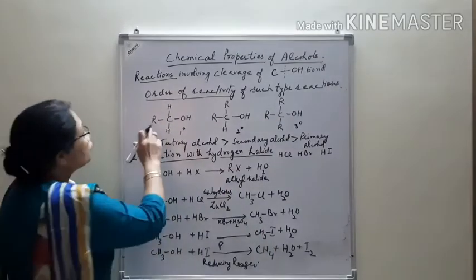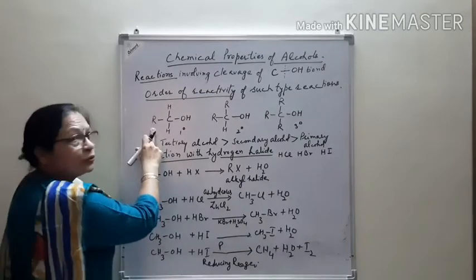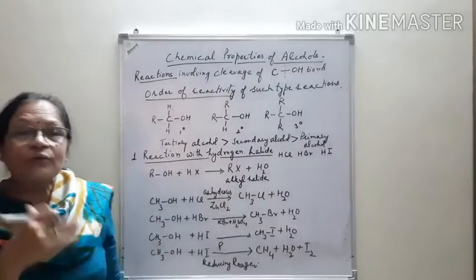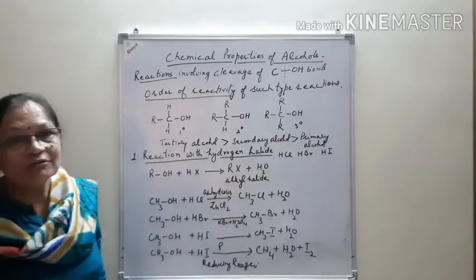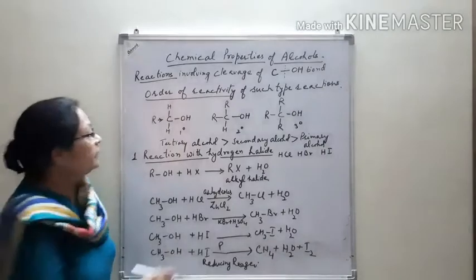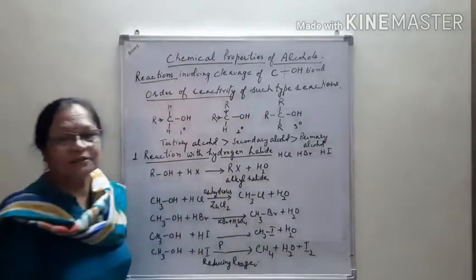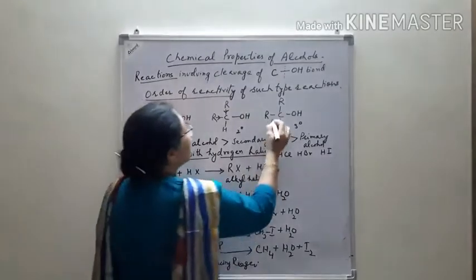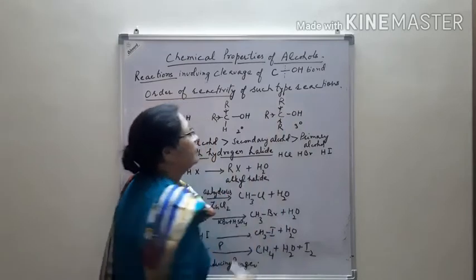In primary alcohol, only one alkyl group is attached, and alkyl groups are electron releasing in nature. Their inductive effect is electron releasing. They release electrons to the carbon. In secondary alcohol, two alkyl groups are present which release electrons, and in tertiary, three alkyl groups release electrons.